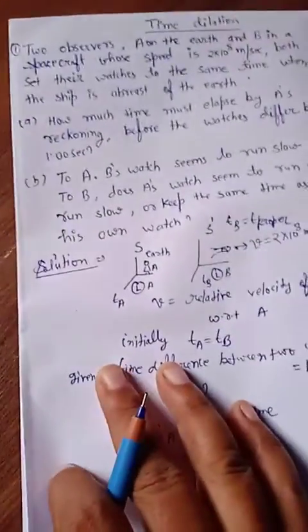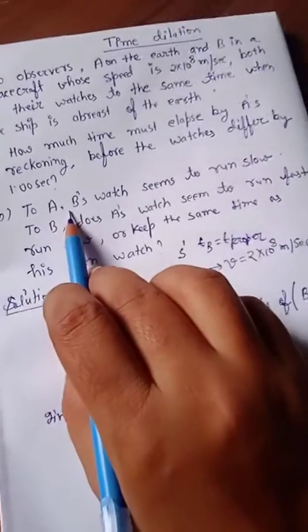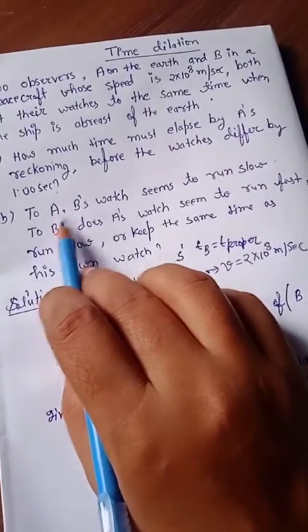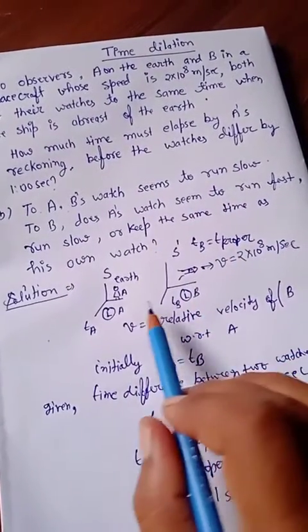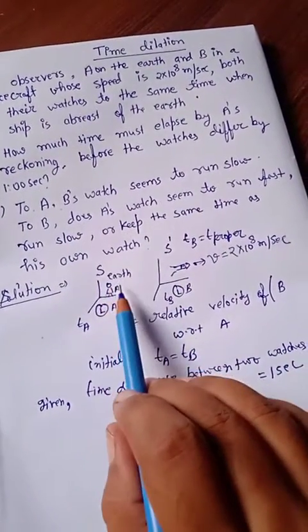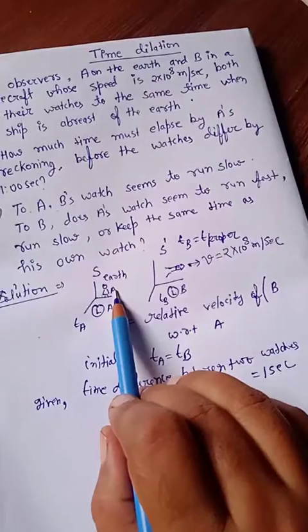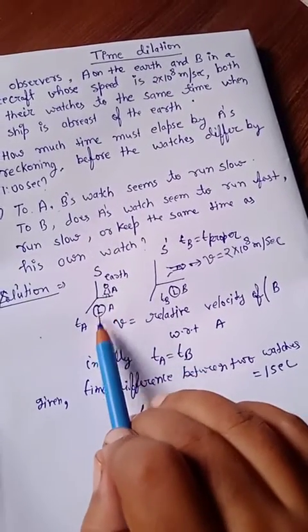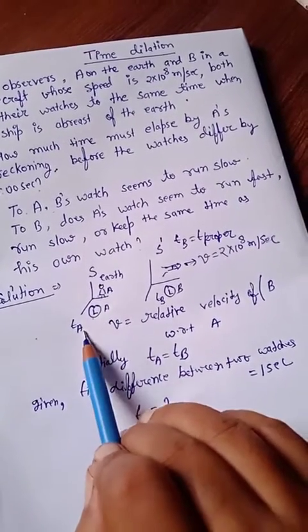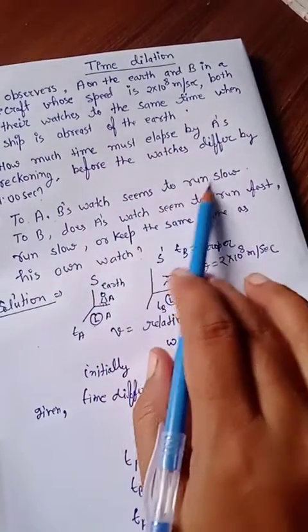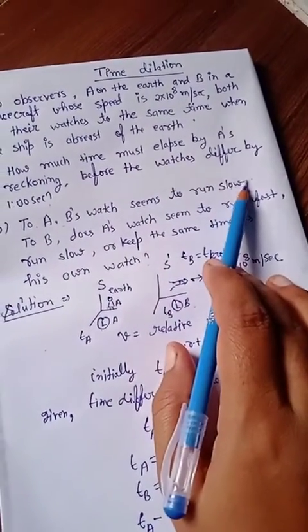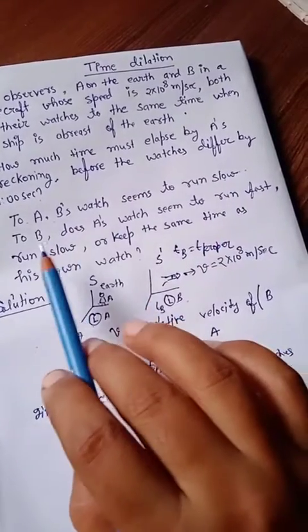Second, let's solve part B. To A, does B's watch seem to run slow? As we can see, A shows the delay time, so definitely the clock of A moves slow with respect to B. So B's watch seeming to run slow cannot be possible.